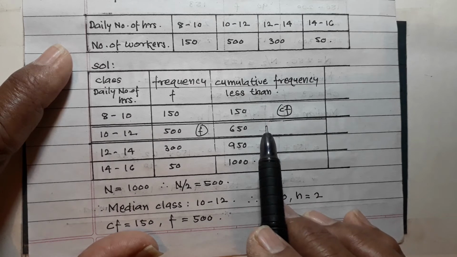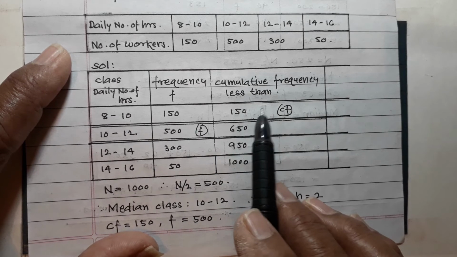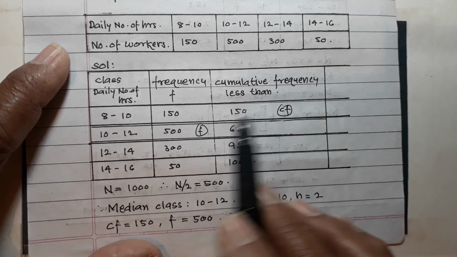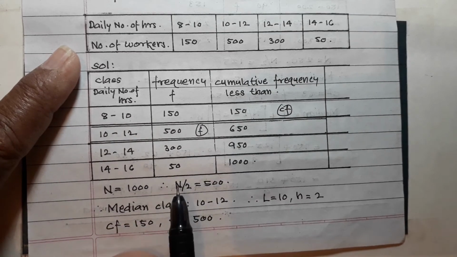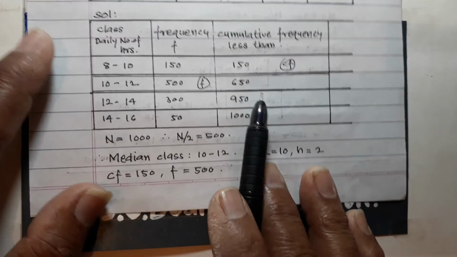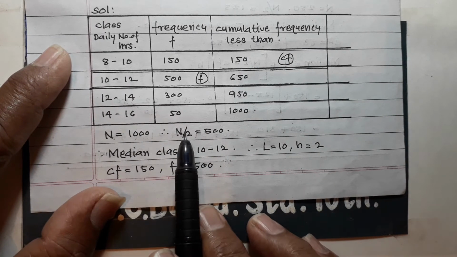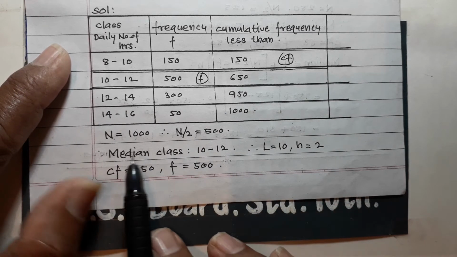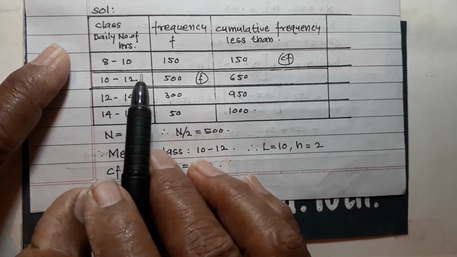So this is your median class, this is the preceding class, and therefore this is your CF. Substitute these values in the formula and get your answer. So n is equal to 1000, therefore n upon 2 is equal to 500, and therefore the median class is 10 to 12.